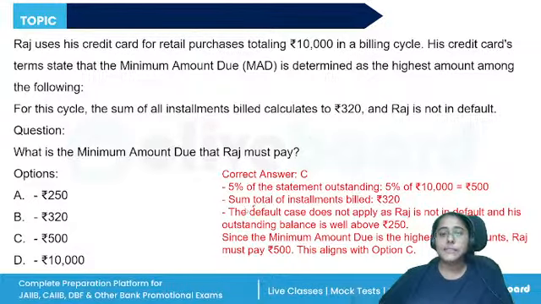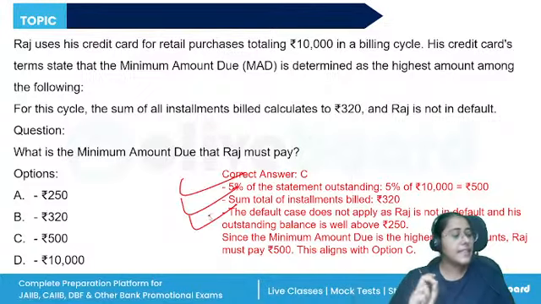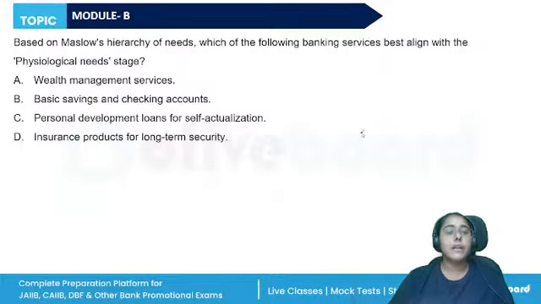So remember these points: either 5% of the statement outstanding, or the sum total, or default 250, or if the balance is less than 250, then the entire amount. Higher of these, whichever is higher, will be the minimum amount due. Clear? All right.